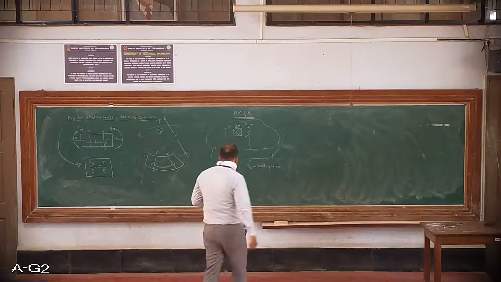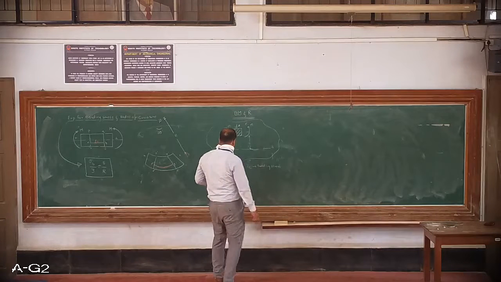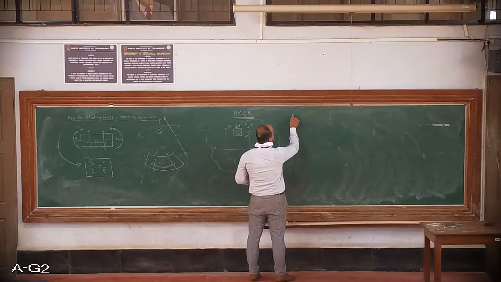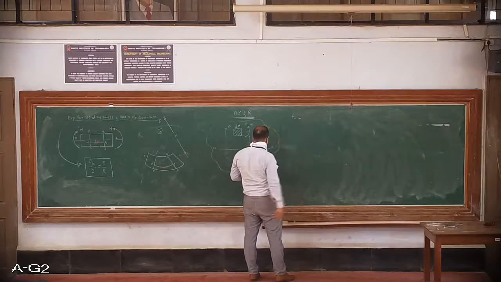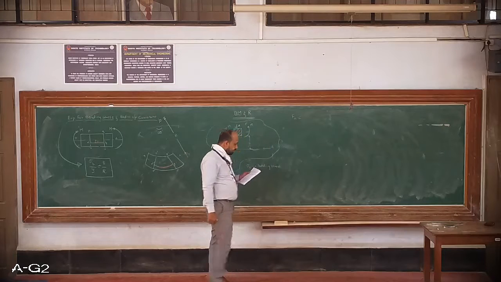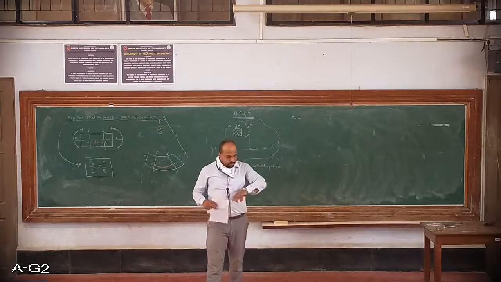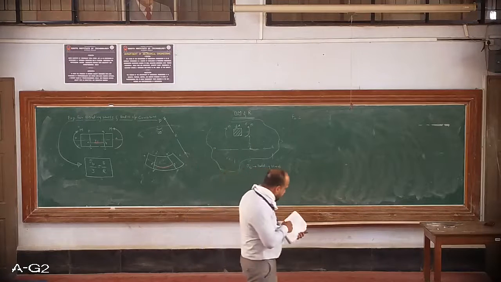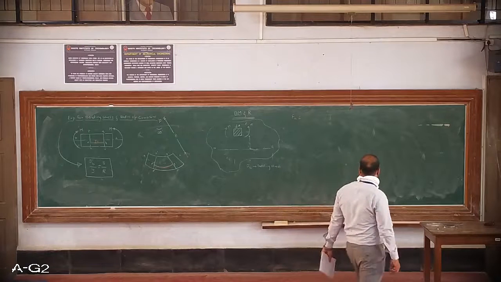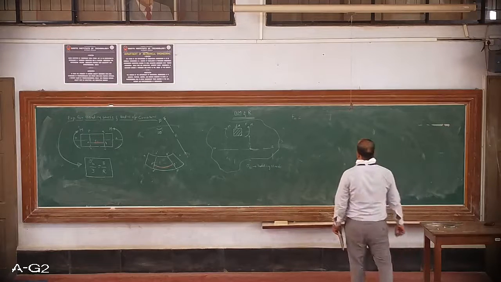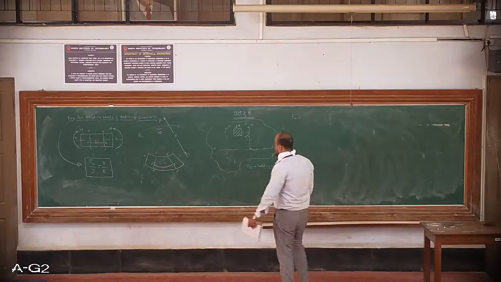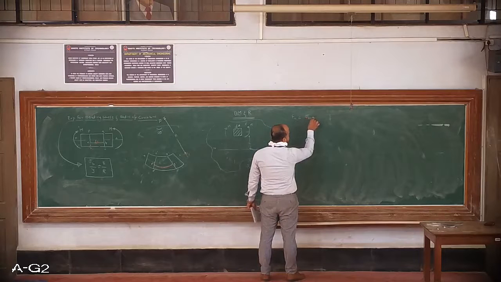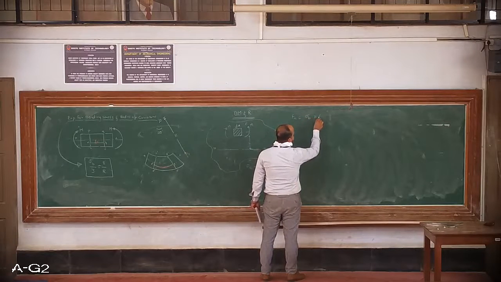So write down. We know that the normal force acting on the element due to bending stress can be calculated as Fn, the normal force, equal to sigma b, the bending stress, multiplied by area.